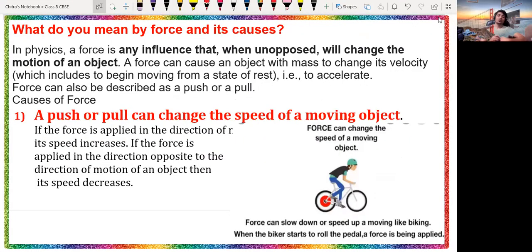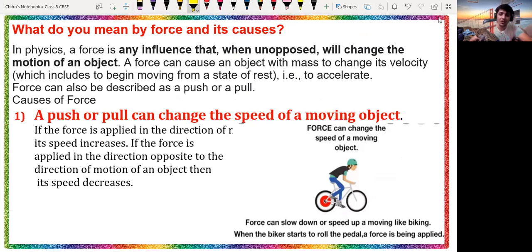Okay, so today we are going to understand what we mean by force and its causes. Most of the time, such types of questions are asked. That's why I have prepared your notes on the basis of the question and its explanation for the answer. So in physics, force is any kind of influence.